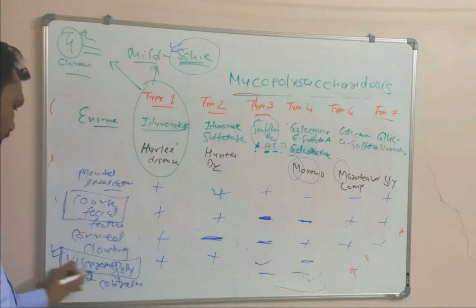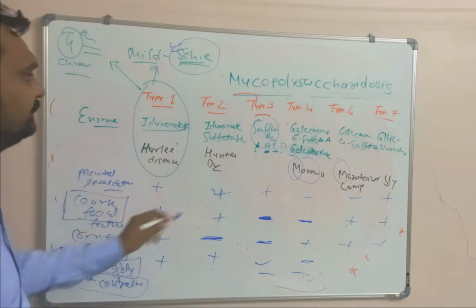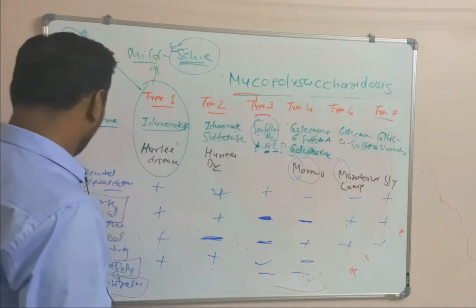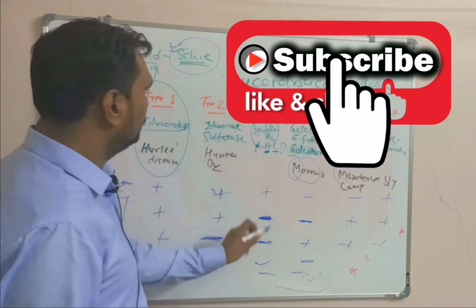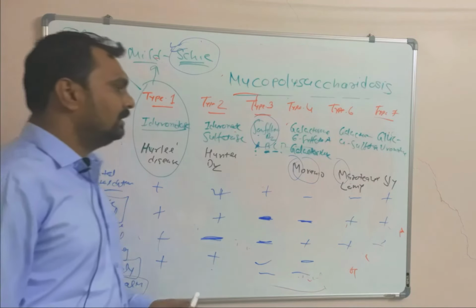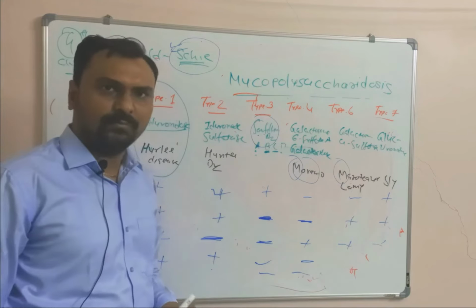So joint contracture, visceromegaly and coarse facial features are absent in Sanfilippo and Morquio, while corneal clouding is absent in Hunter and Sanfilippo. So this is all about mucopolysaccharidosis.